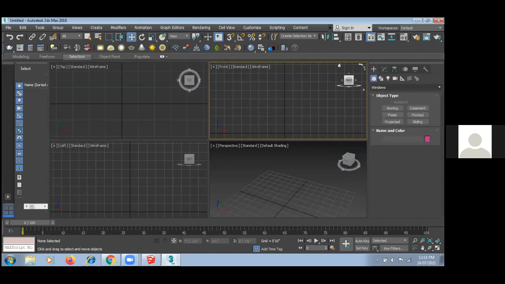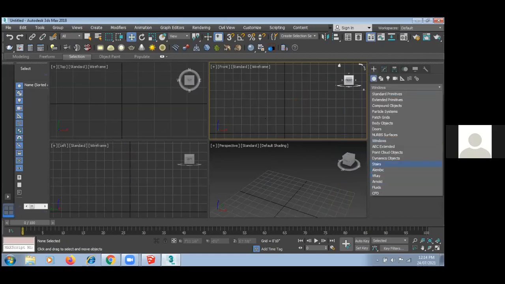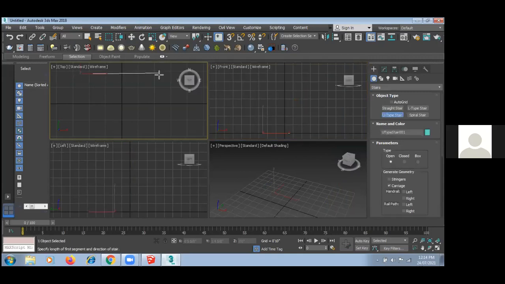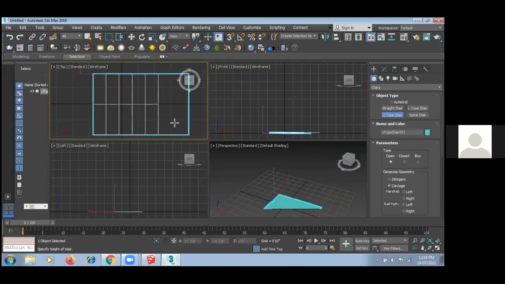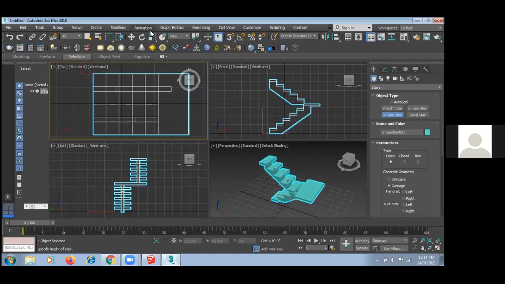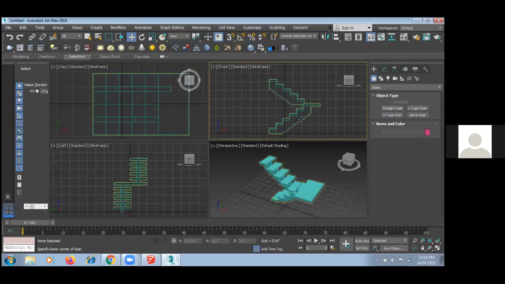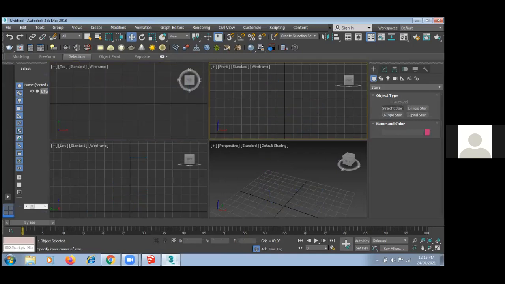Okay. Now we have stairs. There are different types of stairs like L shape, U shape. So in top view, we have a staircase directly. We have a spiral staircase also.